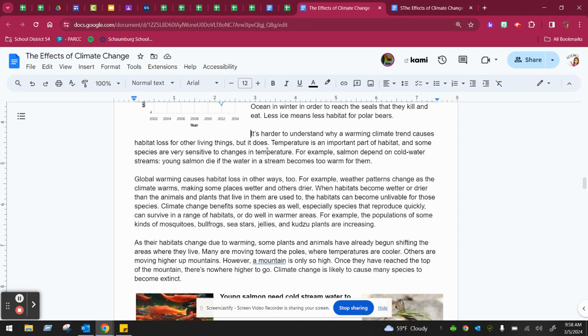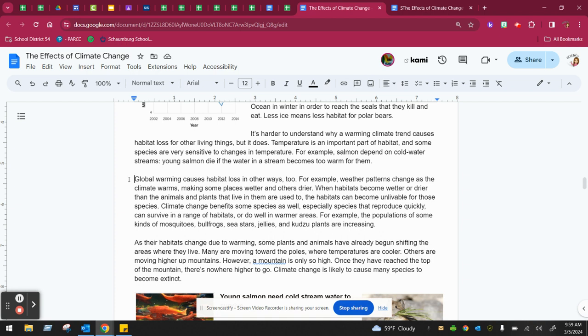It's harder to understand why a warming climate trend causes habitat loss for other things, but it does. Temperature is an important part of habitat, and some species are very sensitive to changes in temperature. For example, salmon depend on cold water streams. Young salmon die if the water in the stream becomes too warm for them. Global warming causes habitat loss in other ways too. For example, weather patterns change as the climate warms, making some places wetter and others drier. When habitats become wetter or drier than the animals and plants that live in them are used to, the habitats can become unlivable for those species.